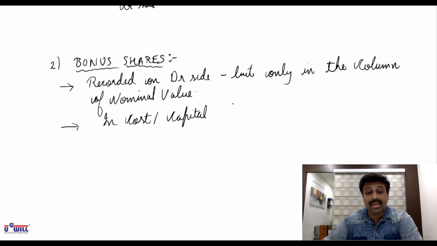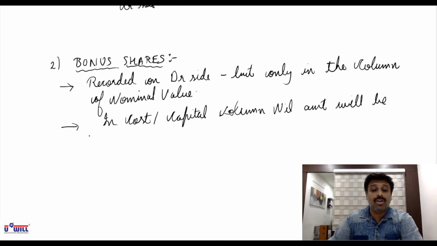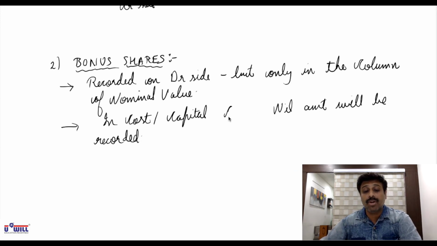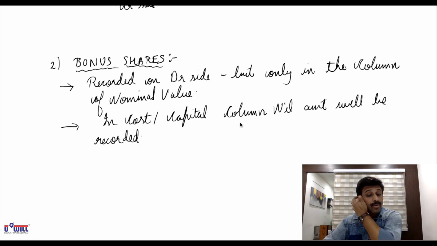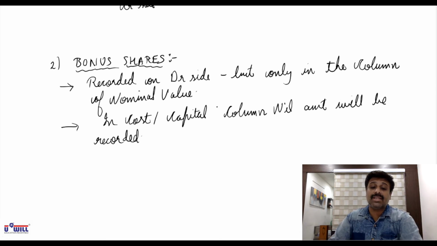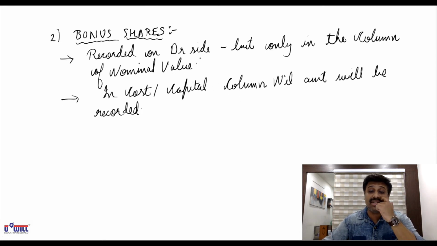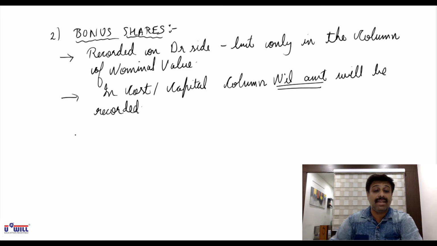In cost or capital column, nil amount will be recorded. No amount will be recorded because you are not paying anything. You are getting it free of cost. So because of bonus shares, what will happen is the average cost of your shares will go down because your shares quantity increases. So keep this only in mind in bonus shares. Whenever bonus shares are acquired, we'll record on the debit side, but we'll record it only in the column of nominal value. In cost or capital column, nil amount will be recorded because you are not paying anything.